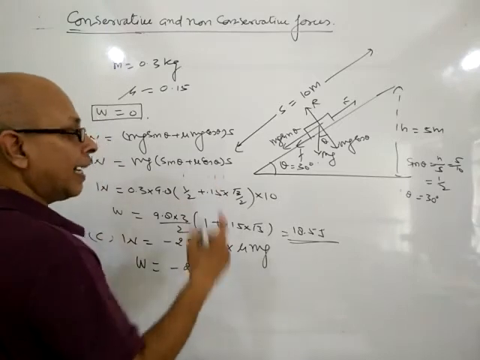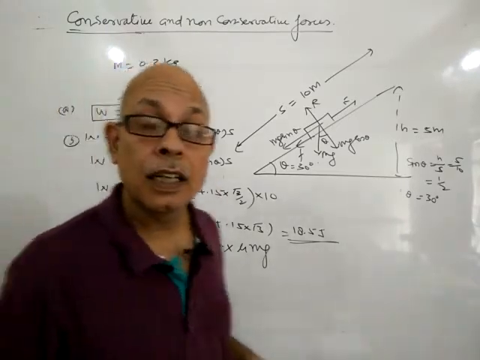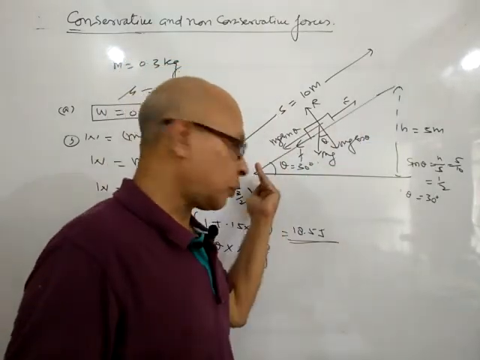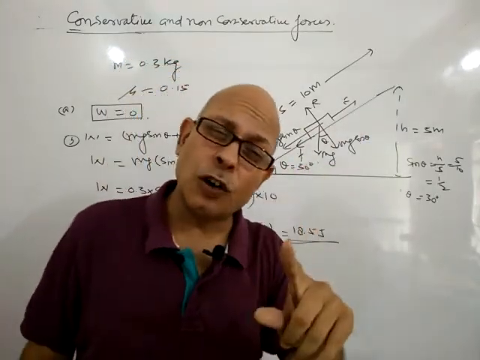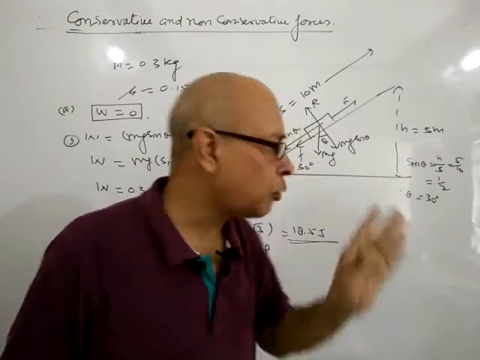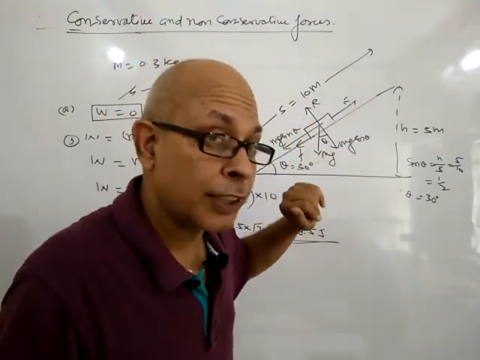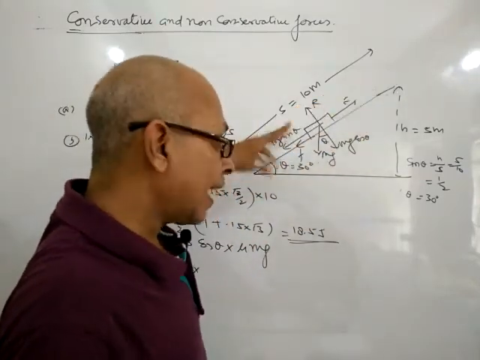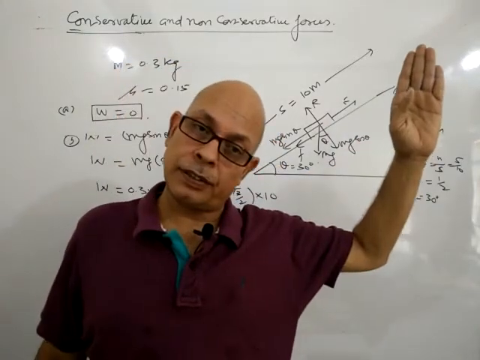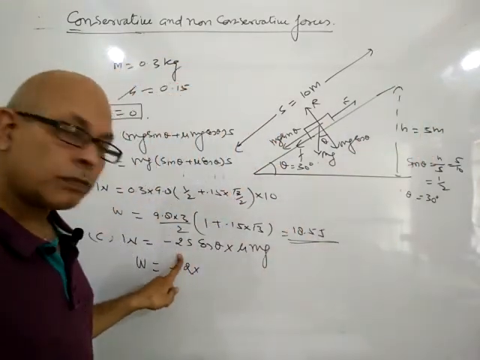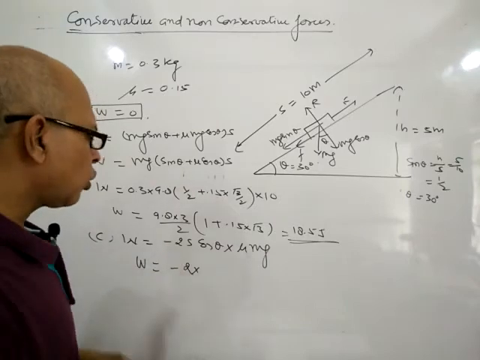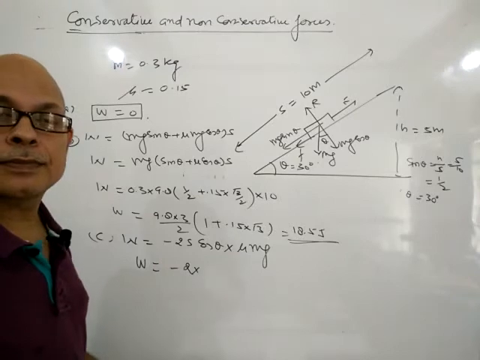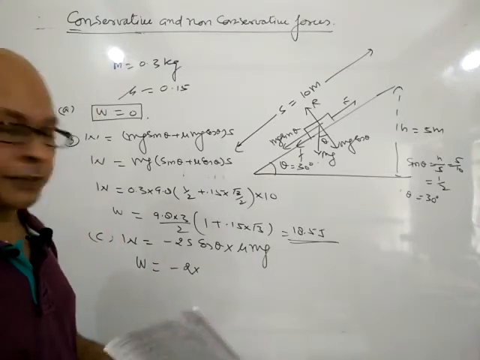Why is it twice? Because W1 plus W2. Friction is always opposite to the applied force. If the body moves upward, the direction of the frictional force will be downward. And when the body moves downward, the direction of the frictional force will be upwards. That's why it is twice. So twice mu mg cos theta into s is the work done by the frictional force.